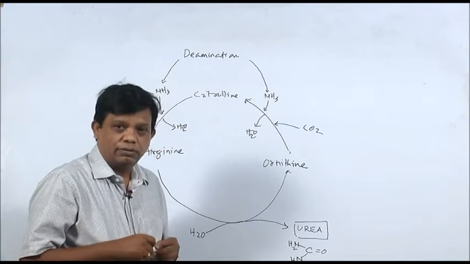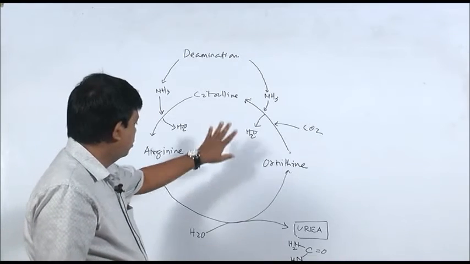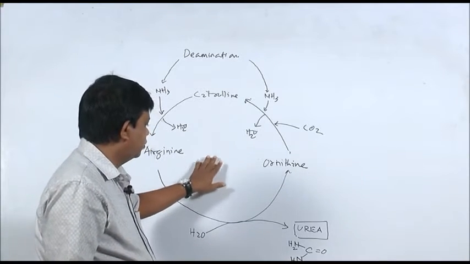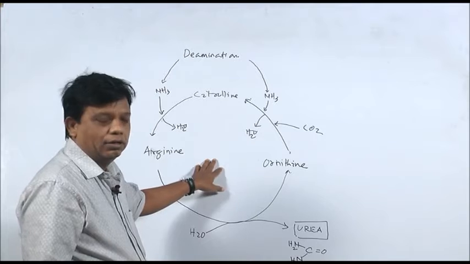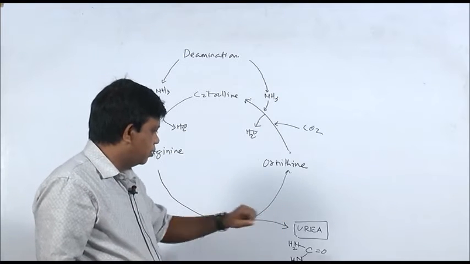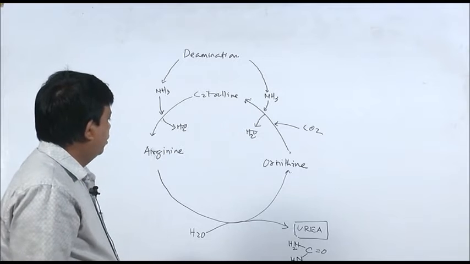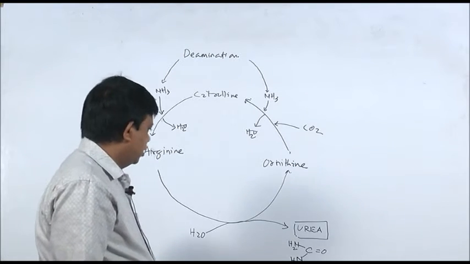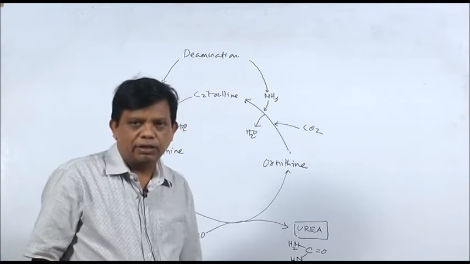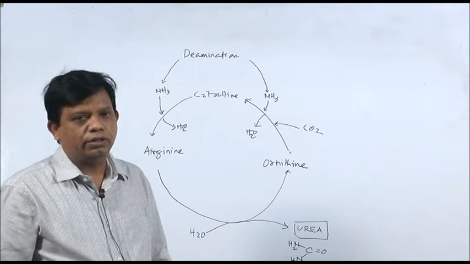So, this is the summary of that process which occurs in the liver for formation of urea. Ammonia is converted into less toxic urea and it occurs in the liver.